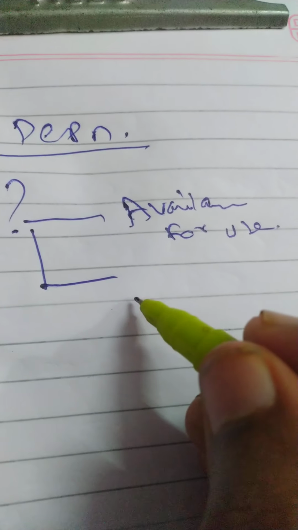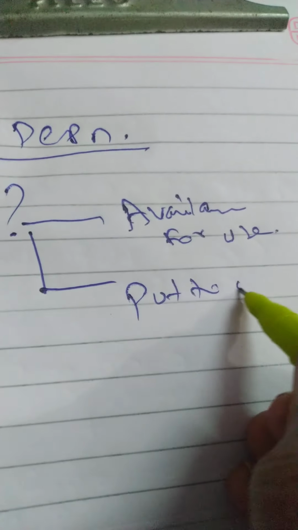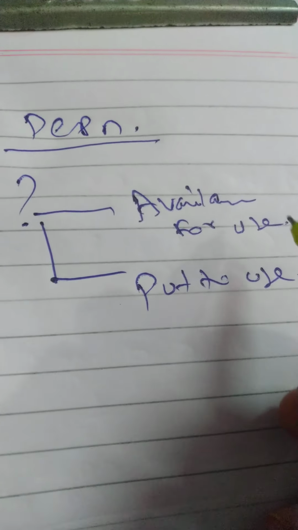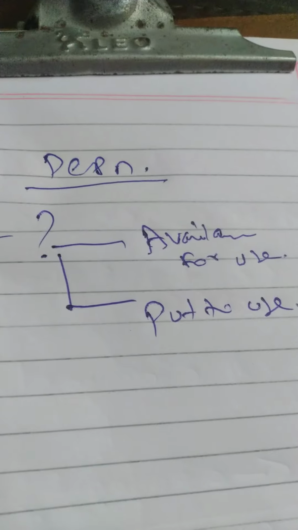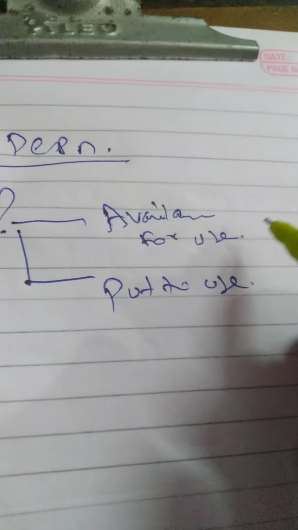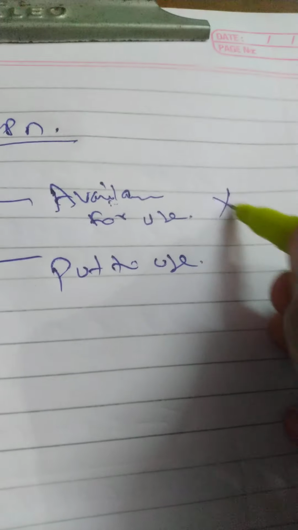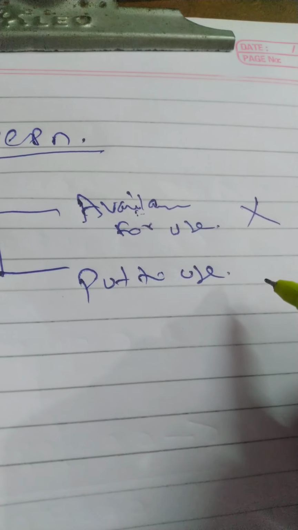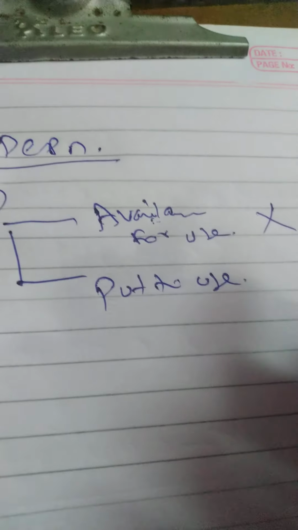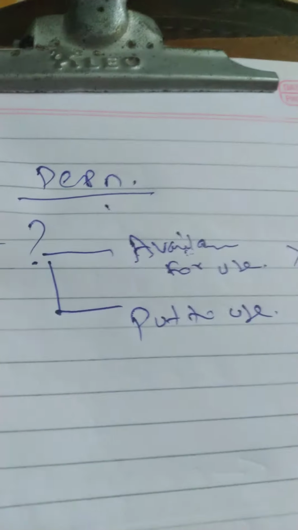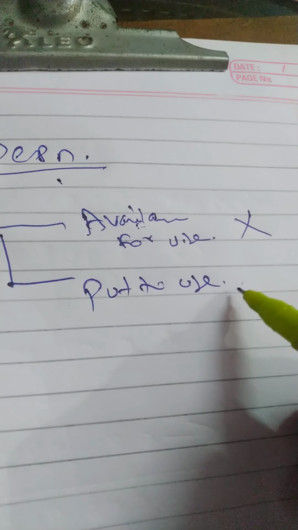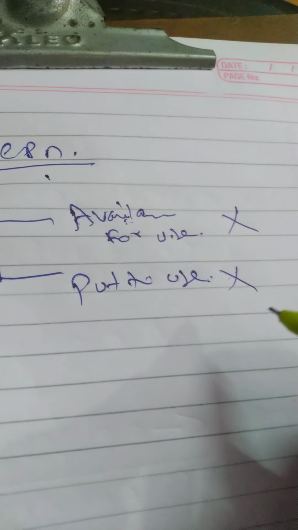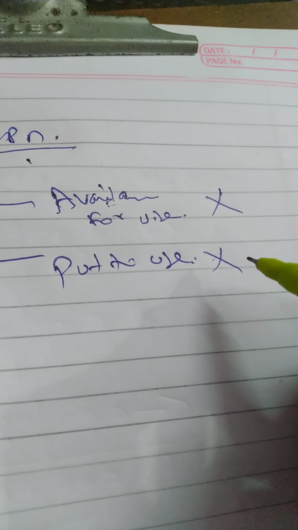Another scenario, asset put to use. The scenario is I am having fixed assets in my factory but I am not using them. They are available for use but I am not using them. Now the question is when I should provide depreciation. When the asset is available for use or when the asset is put to use?